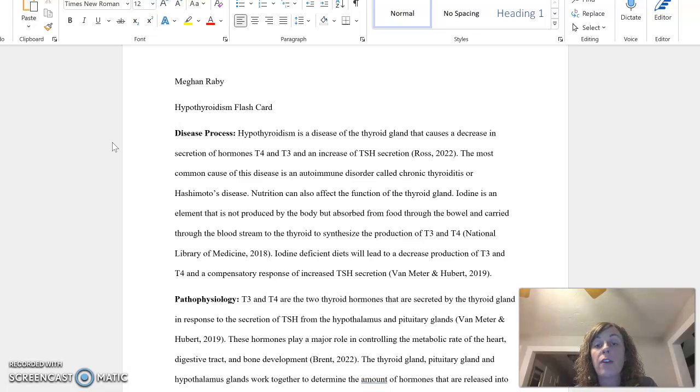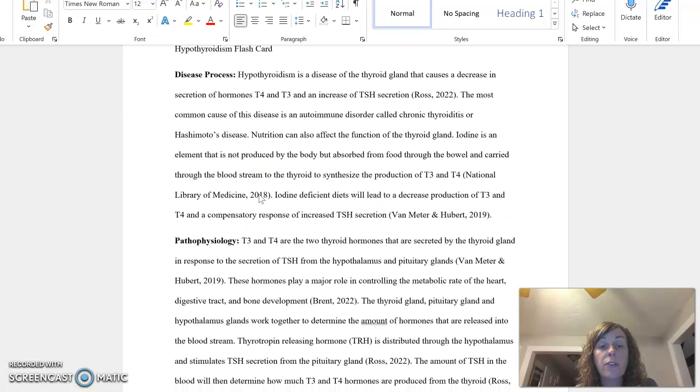Nutrition can also affect the function of the thyroid gland. Iodine is an element that our bodies don't produce, but it's absorbed from food. It is absorbed through the bowel and carried through the bloodstream to the thyroid, which then synthesizes the production of T3 and T4. Iodine-deficient diets will lead to a decrease in production of T3 and T4 and a compensatory response of an increased TSH secretion.